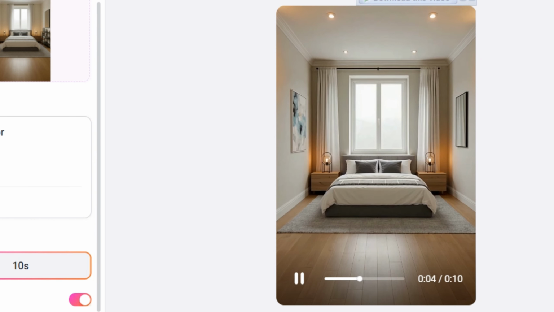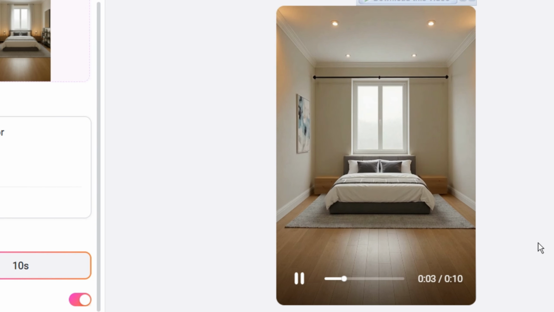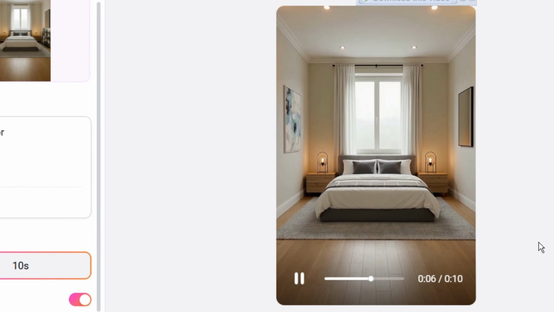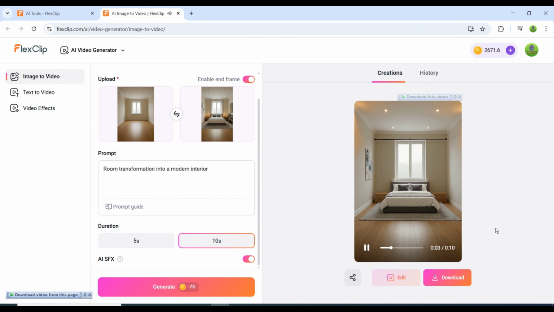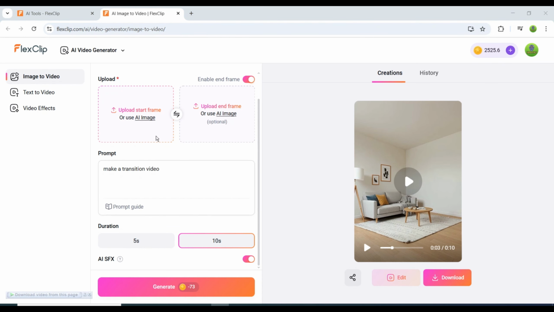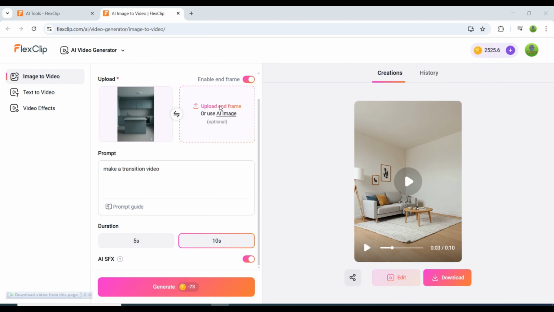Do this for each pair of images. Each pair equals one video. If you want a longer 30-second upload, just combine several clips together. There are no limits. Focus on beautiful, premium, or luxury designs. My results turned out great, and I encourage you to start creating today.